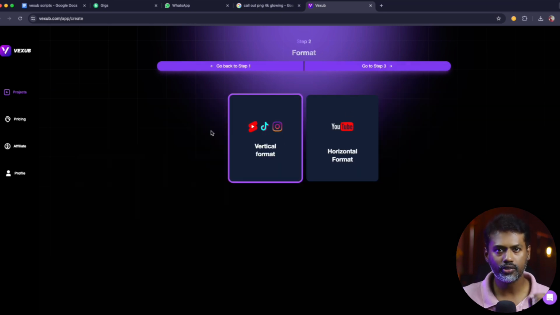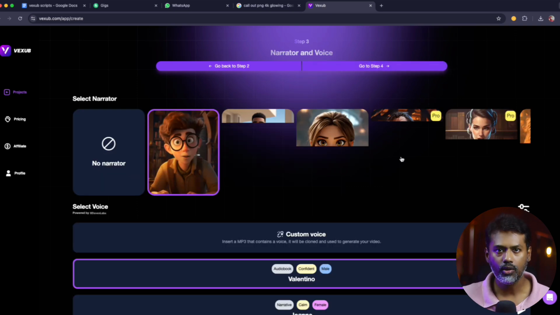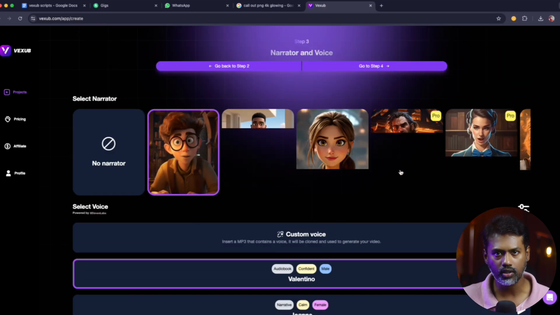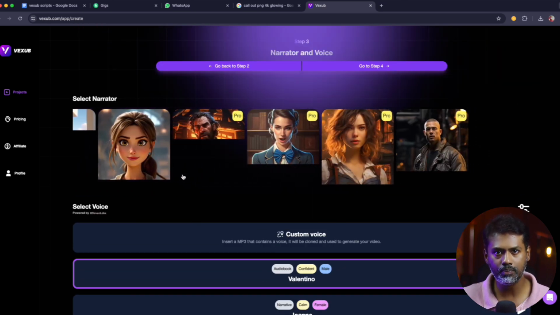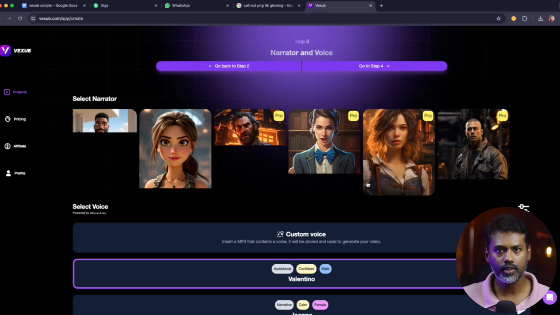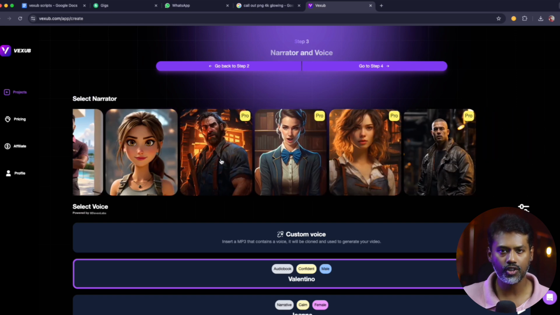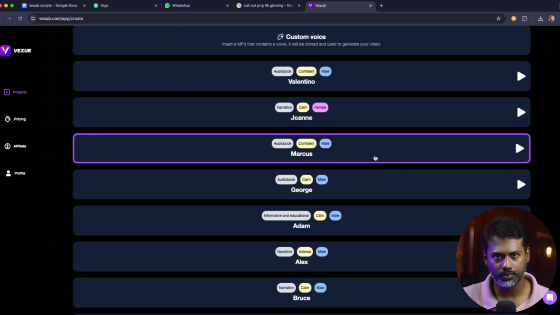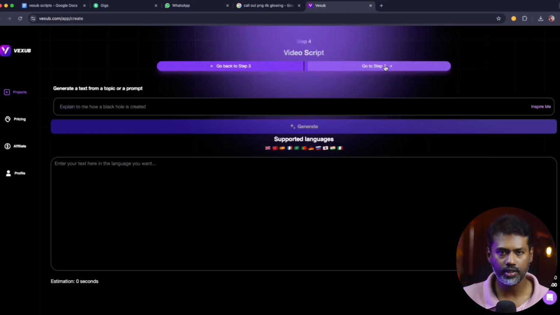After that, choose the format. For shorts, TikToks, and Reels, go with vertical format, then click on Go to Step 3. Here you can choose your narrator and AI voice. Since it's paranormal content, you might want to pick a deep, slightly mysterious tone or even clone your own voice for extra personality. Now I am going without the narrator and selecting this voice. Next, go to Step 4 to generate your script.